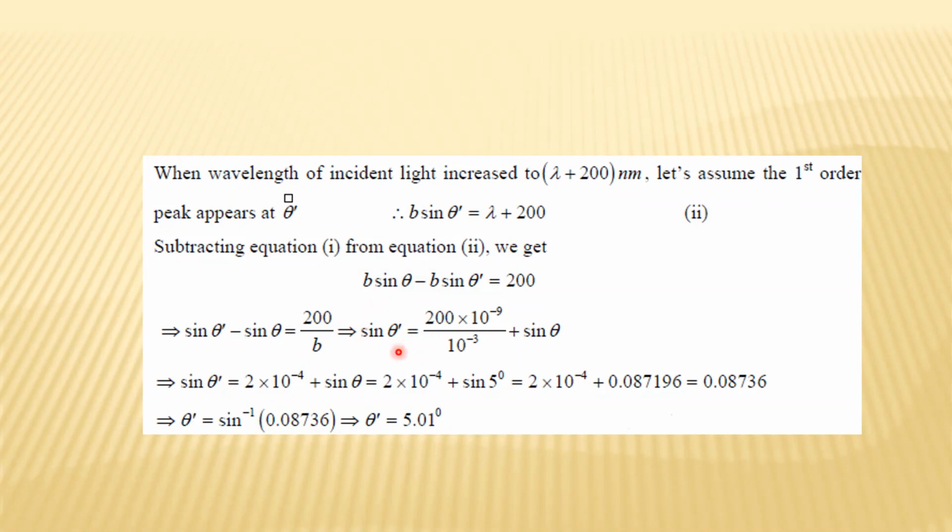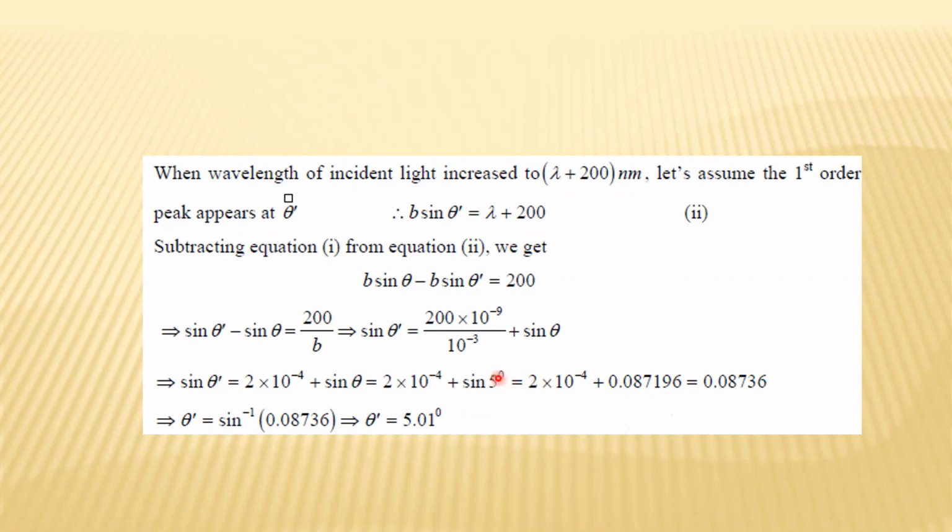Because this 200 is in nanometer, we will convert it to meter, so multiply by 10 to the power minus 9, and b was given as 1 mm, which is 10 to the power minus 3 meter. Just solve this term. You get 2 into 10 to the power minus 4 plus sine theta, and your initial angle theta was 5 degrees, so put the values here.